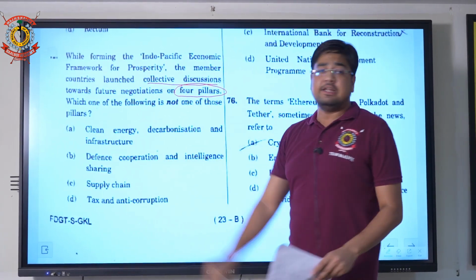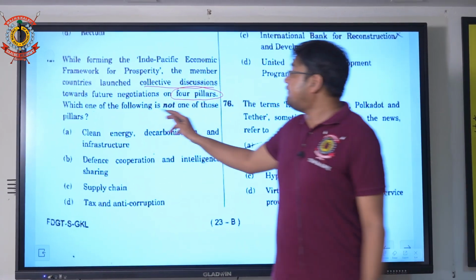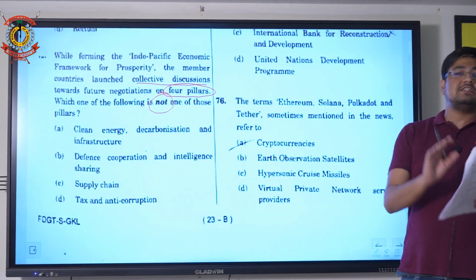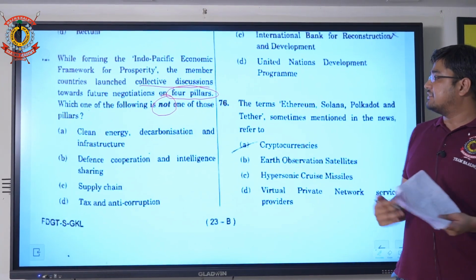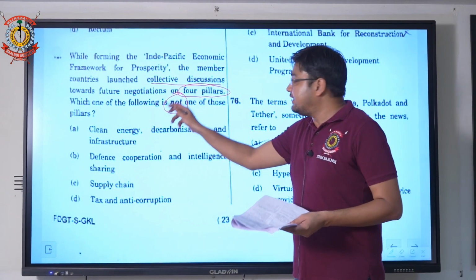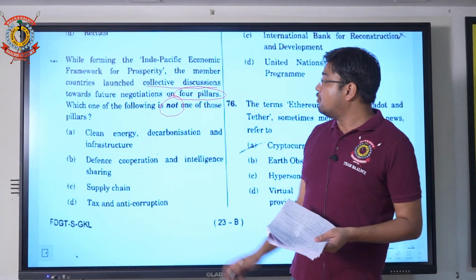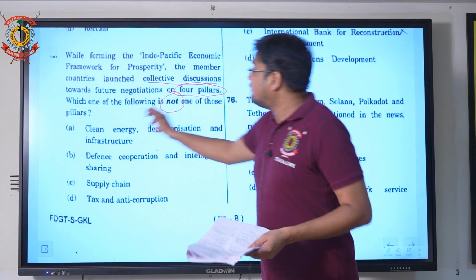Read the question carefully. They asked which among the following is not one of the pillars. This year the trend of asking questions has changed. They have introduced the word not in each and every question. In the maximum number of questions you will see the word not. So which of the following is not one of the pillars?